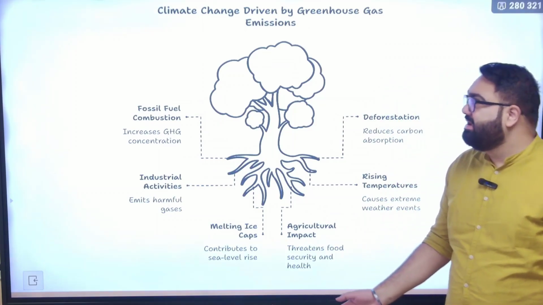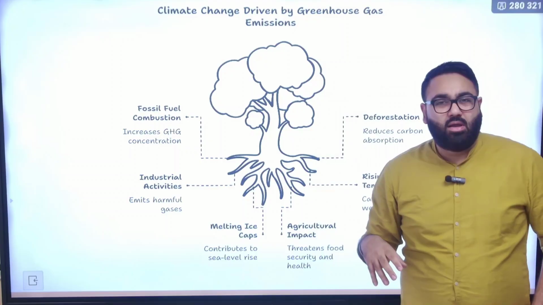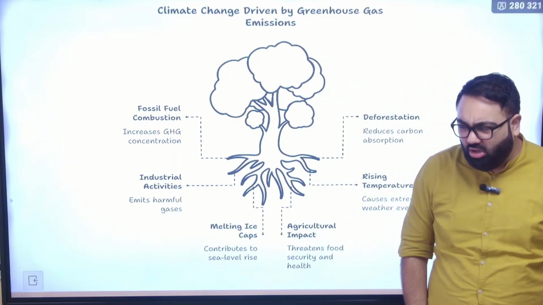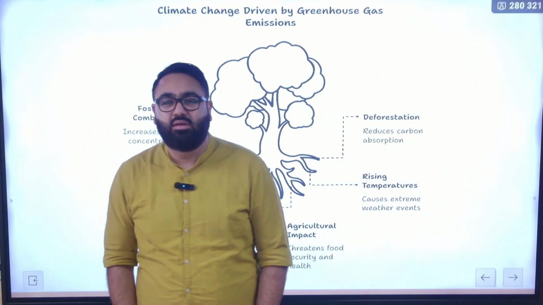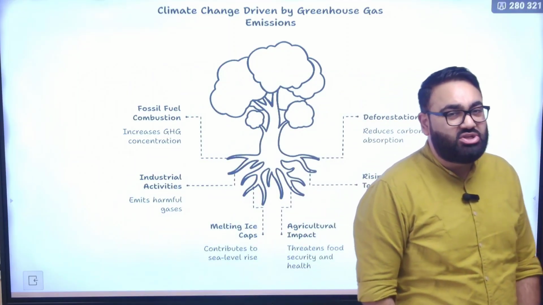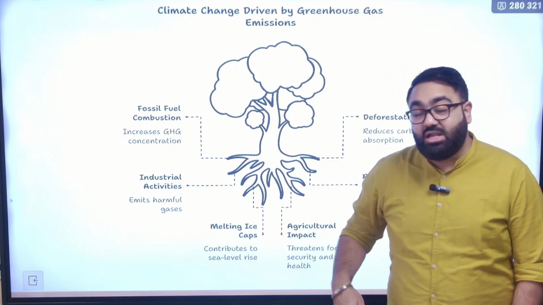What are the reasons? Why is it that we are leading to this particular problem? A big part of the reason is greenhouse gas emission. I'm sure all of you have read about the greenhouse gas effect and how it happens. We don't need to explain that, but the problem is that greenhouse gas emission is increasing at a very, very rapid pace. There are multiple reasons behind it.